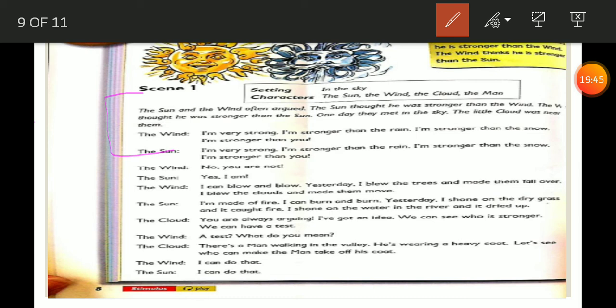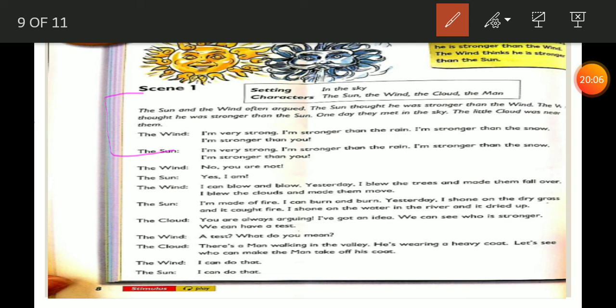The sun: I'm made of fire. I can burn and burn. Yesterday I shone on the dry grass and it caught fire. Caught here is the past of catch, okay? And shone is the past of shine. I shone on the water in the river and it dried up.